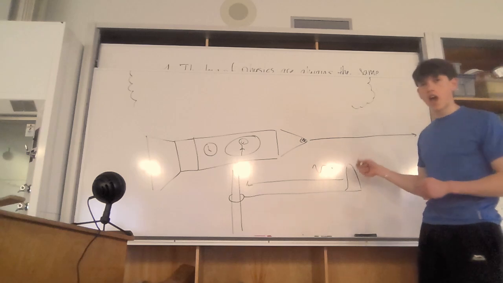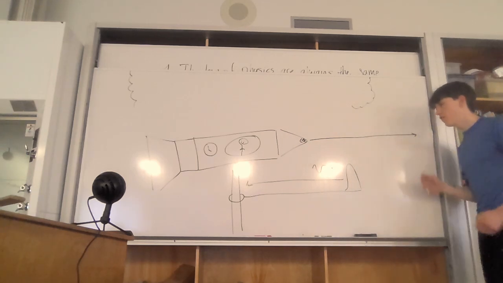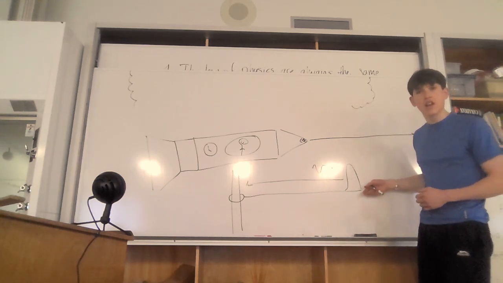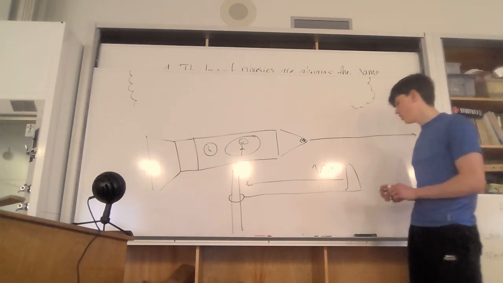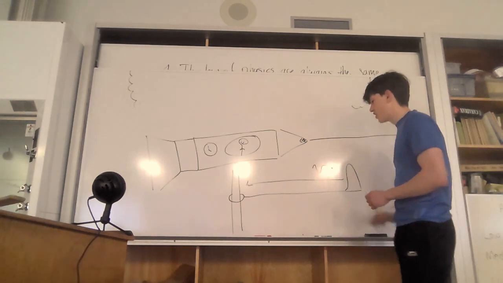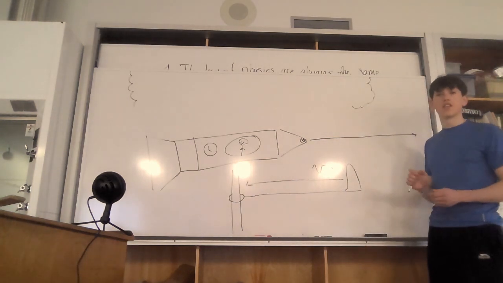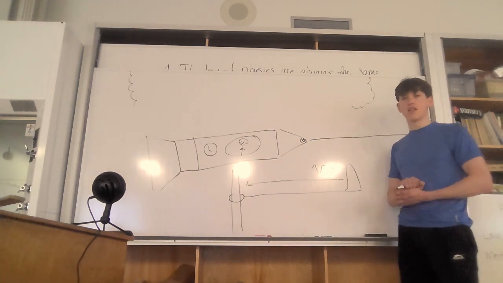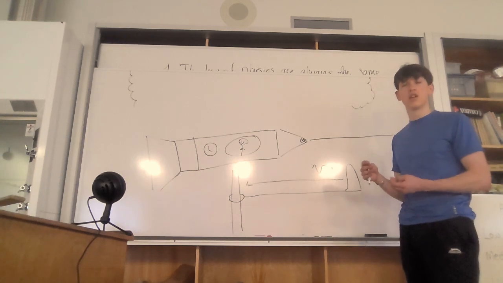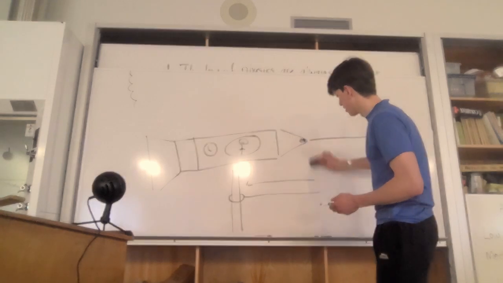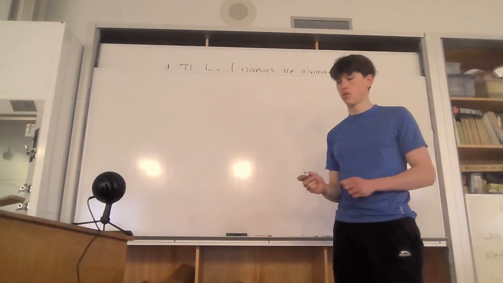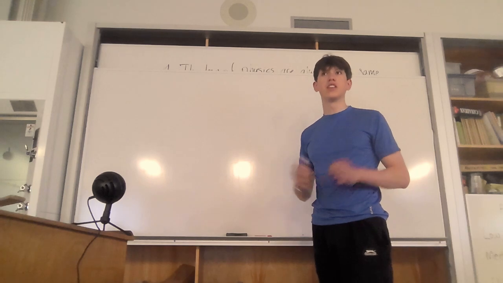You see, that doesn't happen with waves. Even if I was running at light speed and I flick the string, this wave on the string would continue to move at the same velocity as if I was standing still. And that's because waves do not depend on inertia. They depend on something called a medium. Now let's talk about mediums. So what is a medium? A perfect example of a medium is air.